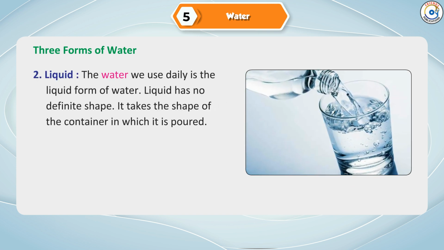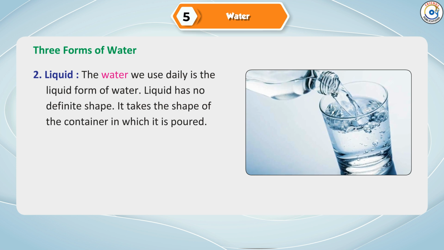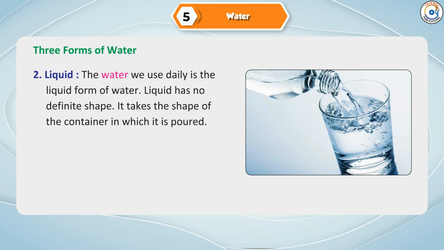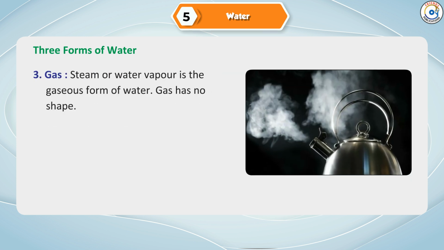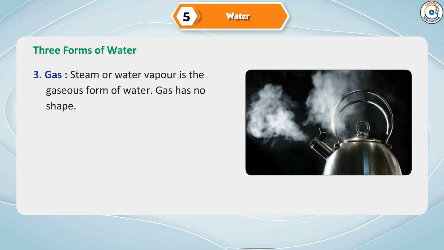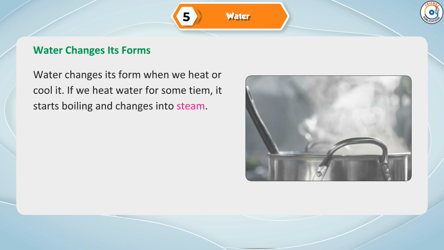2. Liquid. The water we use daily is the liquid form of water. Liquid has no definite shape. It takes the shape of the container in which it is poured. 3. Gas. Steam or water vapor is the gaseous form of water. Gas has no shape.